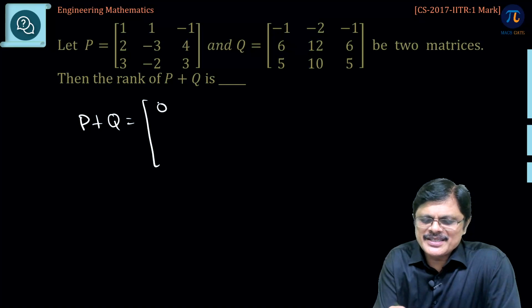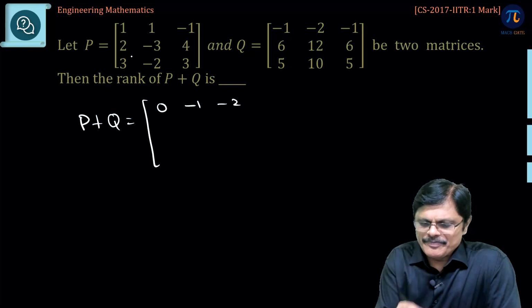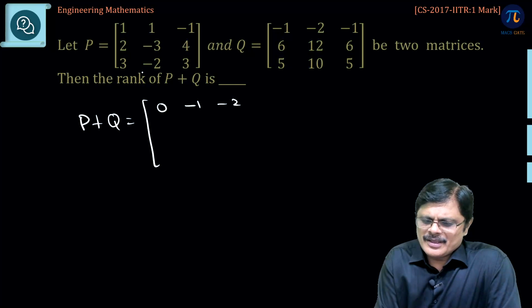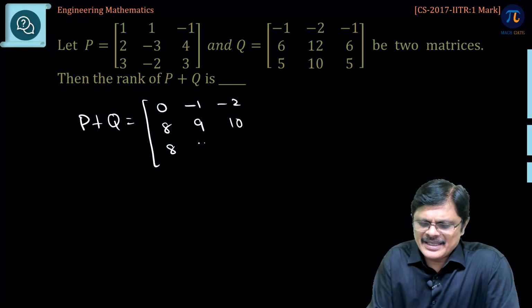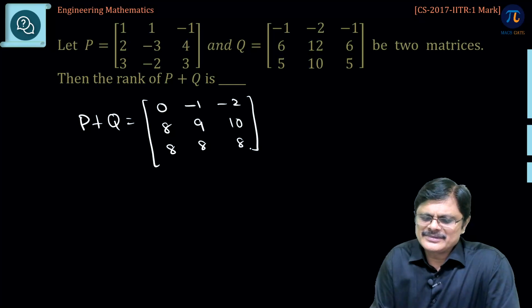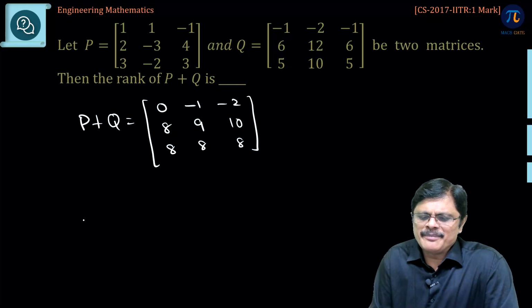1 minus 1 is 0, 1 minus 2 is minus 1, minus 1 minus 1 is minus 2. Okay. Then 2 plus 6 is 8 and minus 3 plus 12 is 9 and 4 plus 6 is 10, 3 plus 5 is 8, minus 2 plus 10 is 8, 3 plus 5 is 8. Okay. Hope we have done it properly, please verify that.